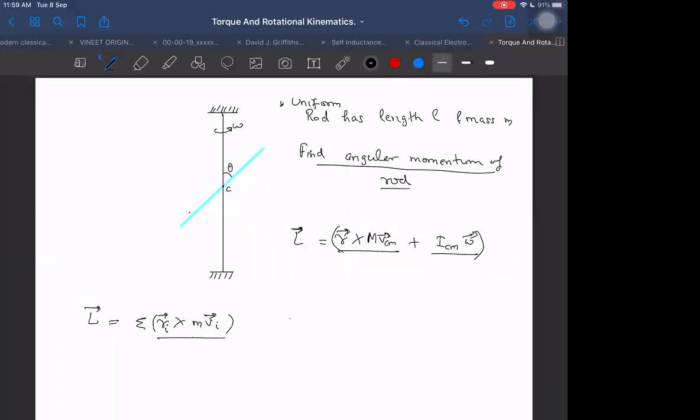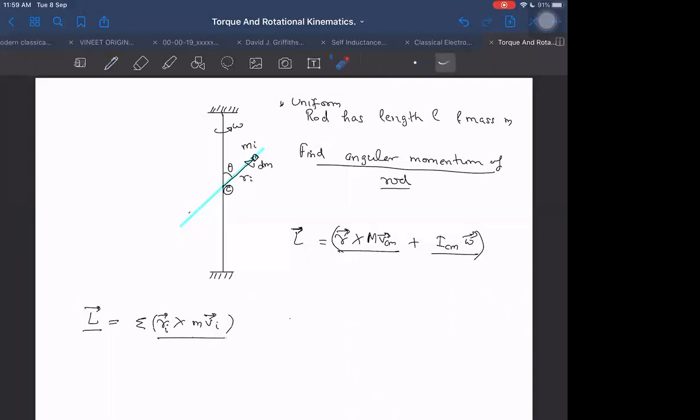And what will be the direction of angular momentum about the center of mass? I want to find the angular momentum about the center of mass. So if I take a dm element here, or maybe an M_i particle at a distance R_i, then its velocity will be in which direction?